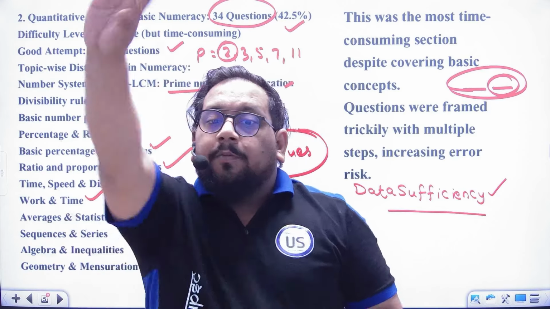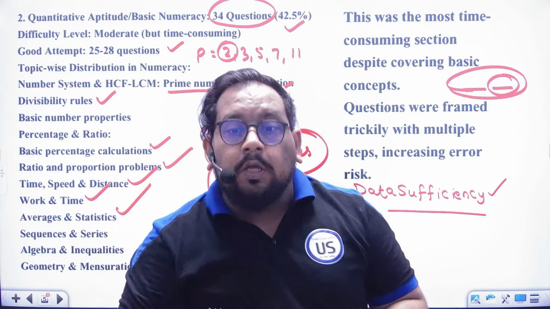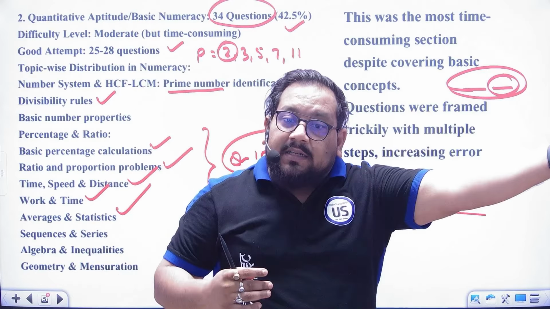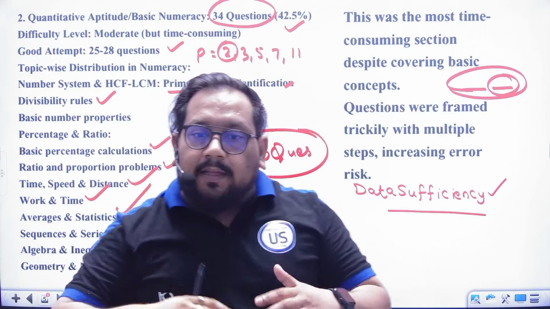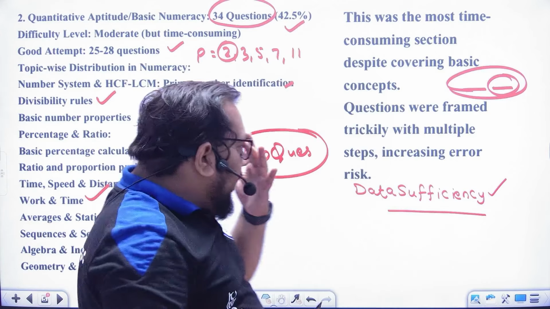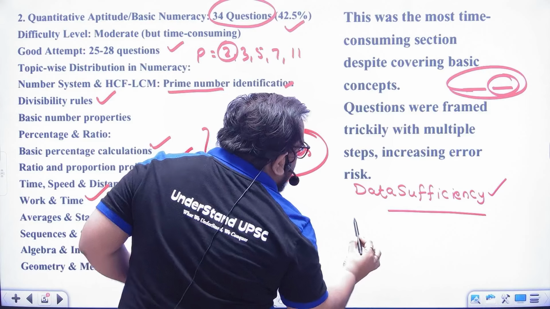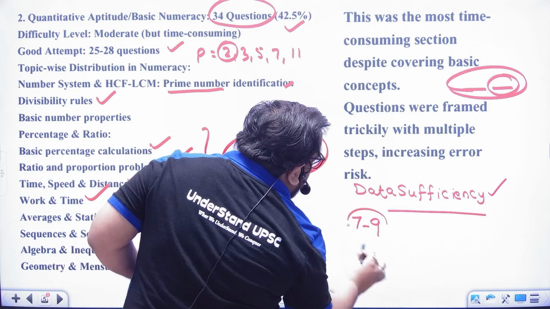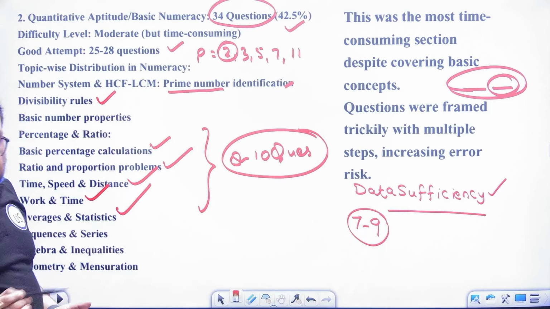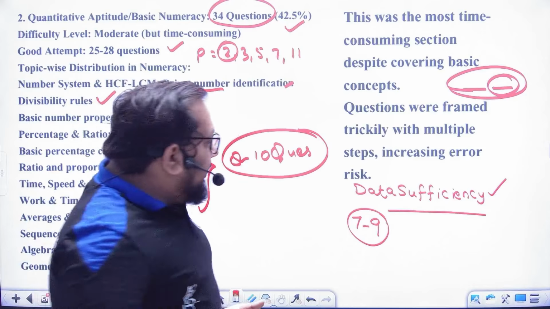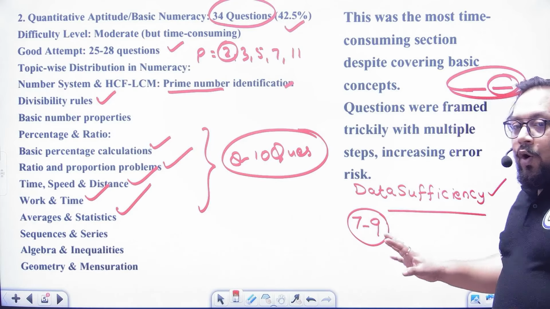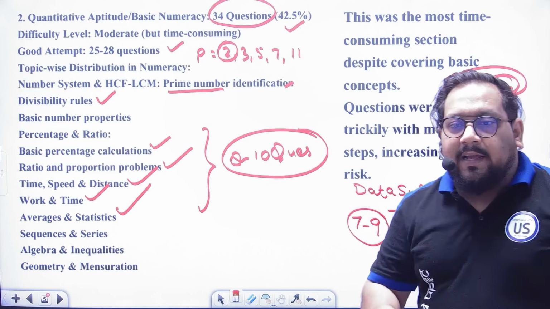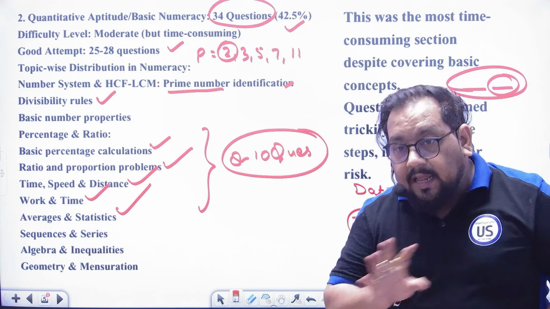Okay, like by combining two statements, or only the first statement is giving you the answer, or only the second statement is giving you the answer, like these things. Okay, and that is very important, because 7 to 9 questions were there. I'm telling you, in this topic he can cover the whole syllabus, the whole syllabus.